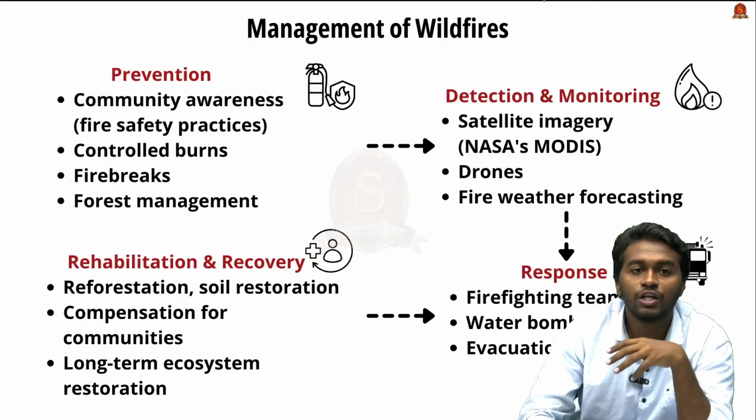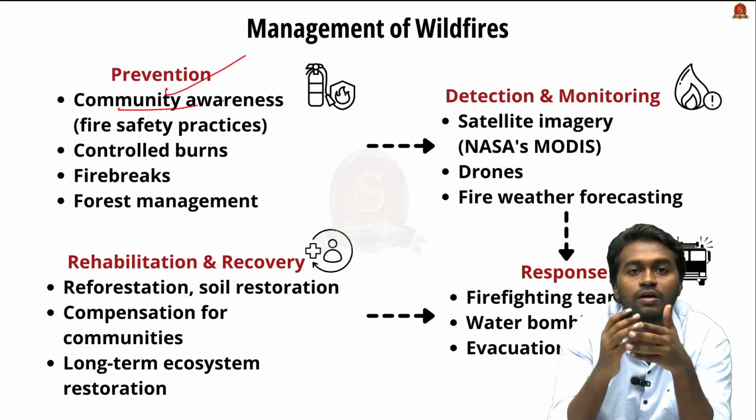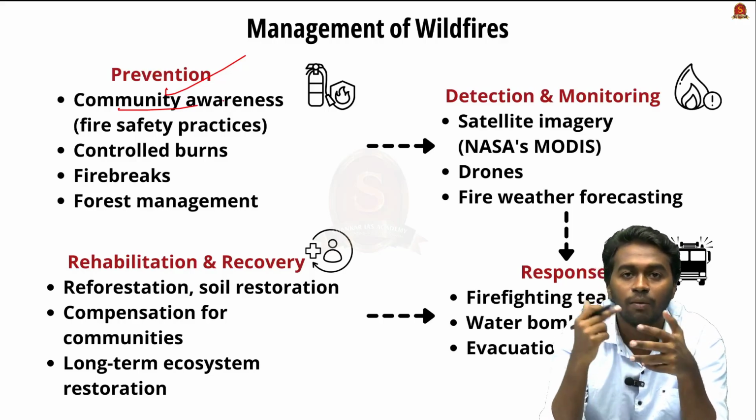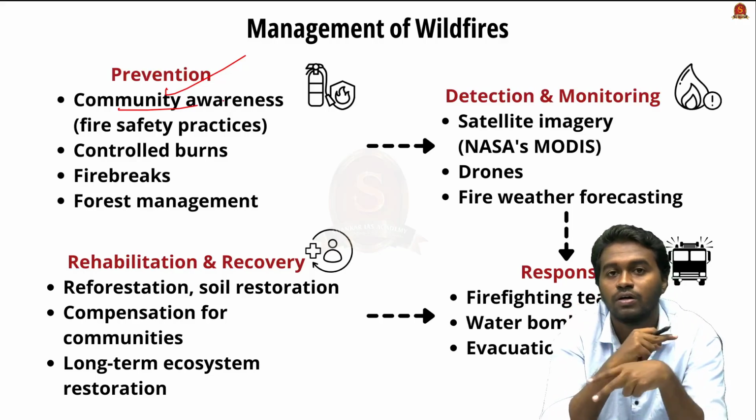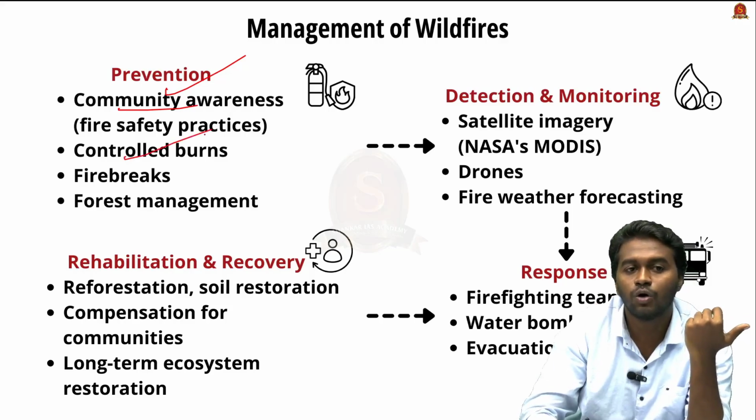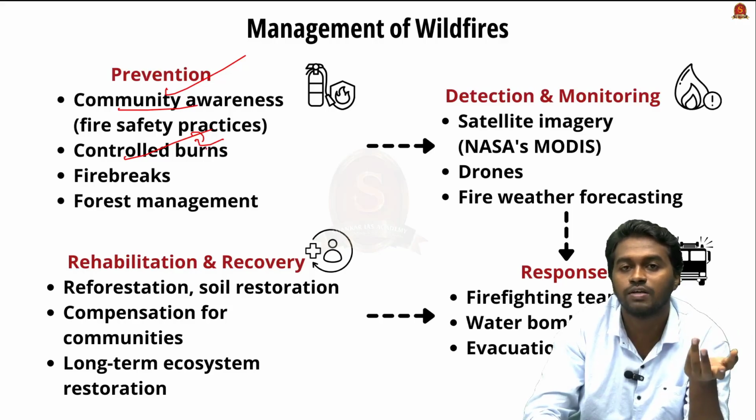And coming to the management of this wildfire, first is prevention. So that includes community awareness. We have to make awareness in the community regarding fire safety practices. For example, we can make awareness in the agrarian communities regarding stubble burning or the slash and burn practices and all. And then controlled burns. So when they get awareness about this kind of fire safety practices, we can go for controlled burning activities.